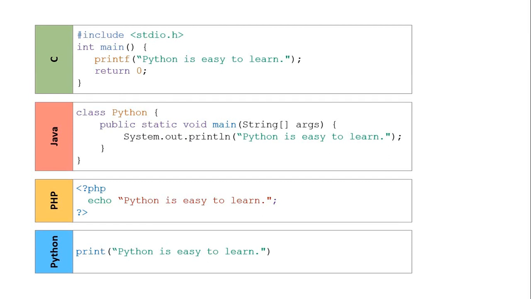If you have to print "Python is easy to learn", you have to write above 3 lines in Java or 4 lines in C language, whereas in Python just 1 line is sufficient to print "Python is easy to learn". It's that simple. Considering this example, it means in Python you don't have to deal with complex syntax, and this could help anyone to learn coding in Python in a couple of hours or days.